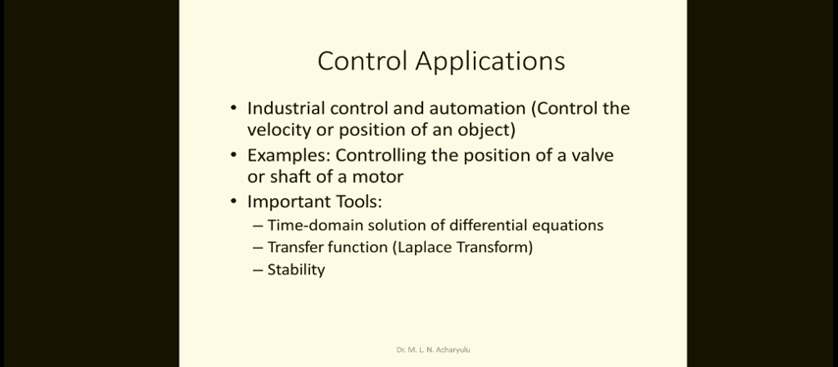The important tools generally used are taking the time domain solution of differential equations, and the transfer function using Laplace transformations, and the stability. That's why in signals and systems, we take the Fourier series, Fourier transformation, Laplace transformation, Z transformation, and correlation. All will be coming in the subsequent chapters. These are all the basic things for the applications in engineering. So this is the excellent application of signals and systems in control applications.